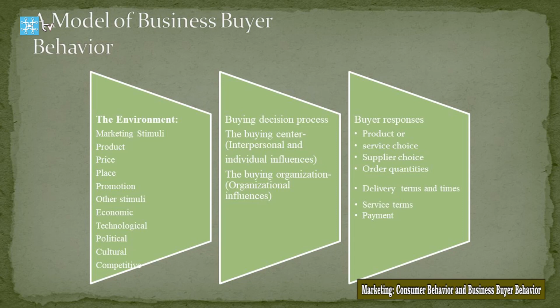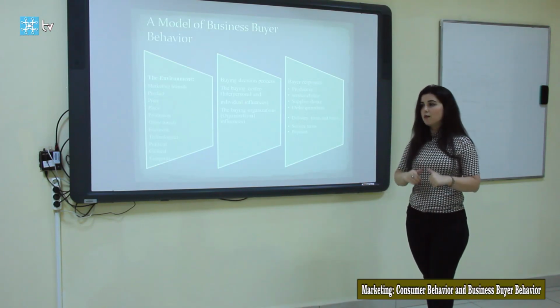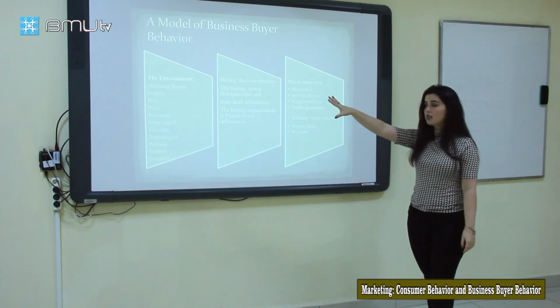They are the environment. It means the environmental factors that we learned about in the marketing environment lesson, divided into two parts, micro environment and macro environment. All environmental factors are about it.